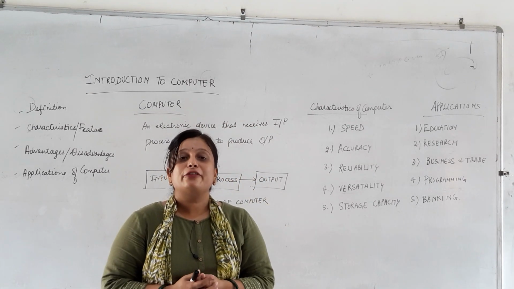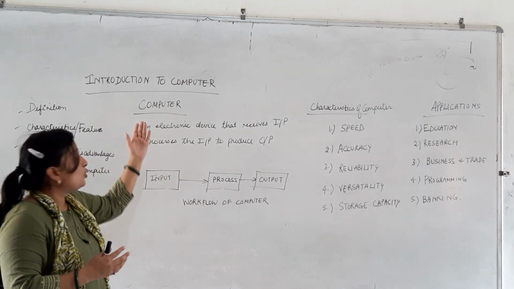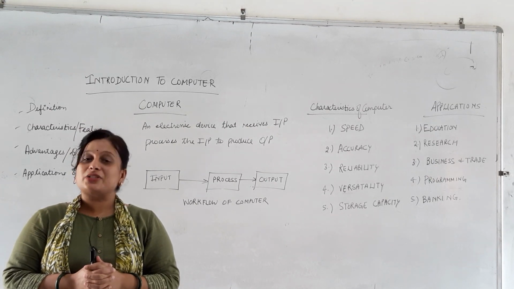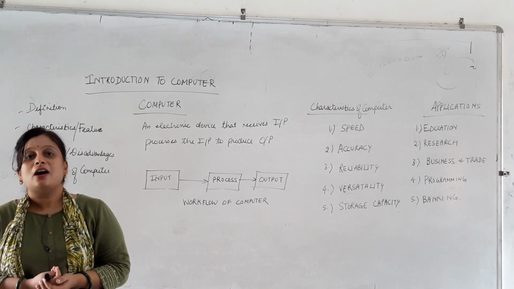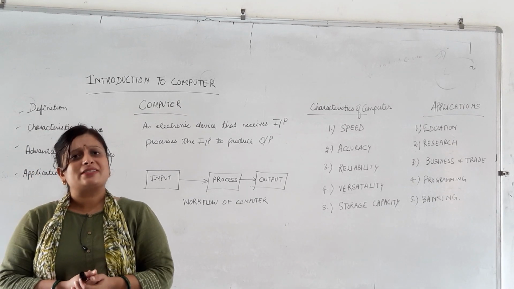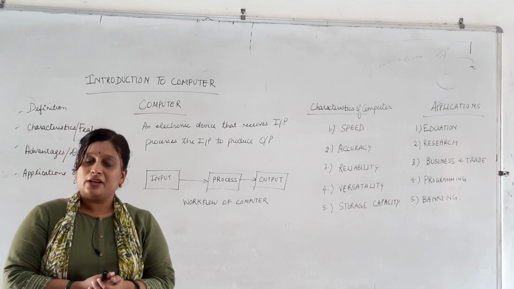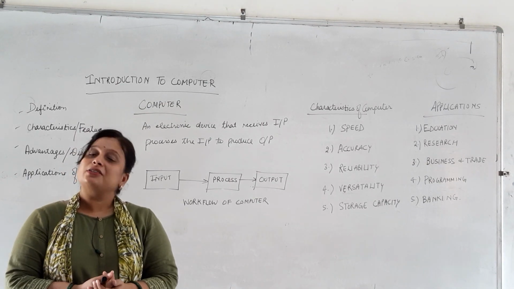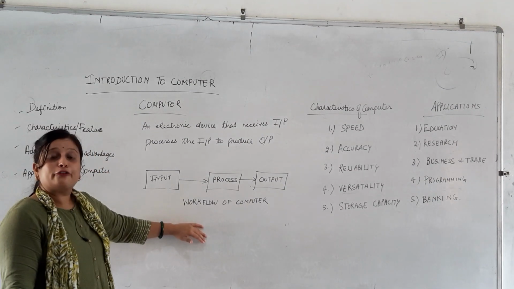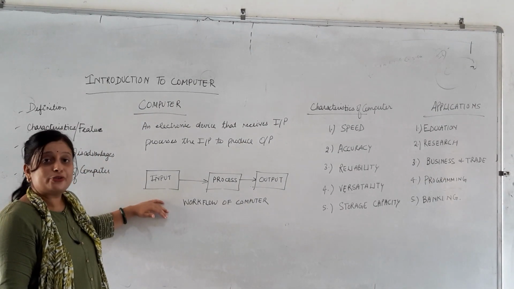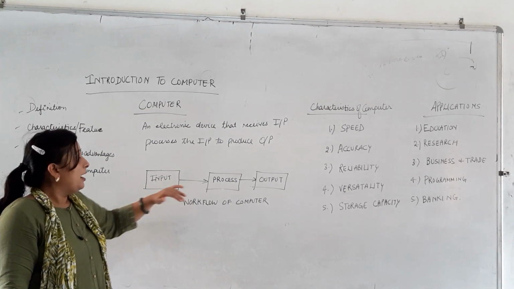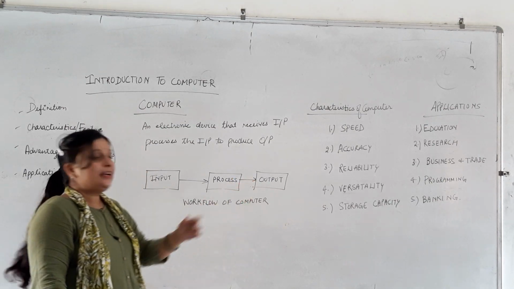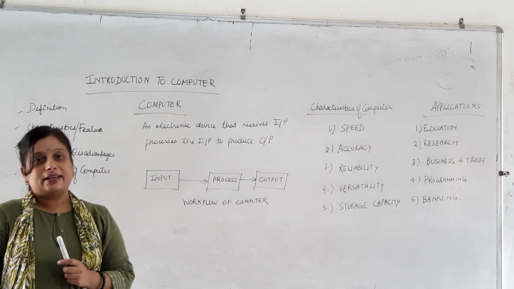So let me begin with the definition of computer. A computer is an electronic device that is capable of processing your input into meaningful output. Based upon the instruction set provided by the user, a computer processes your input data to provide the relevant output. If I look at the workflow model of computer, a computer takes the input, processes it and produces the desired output.